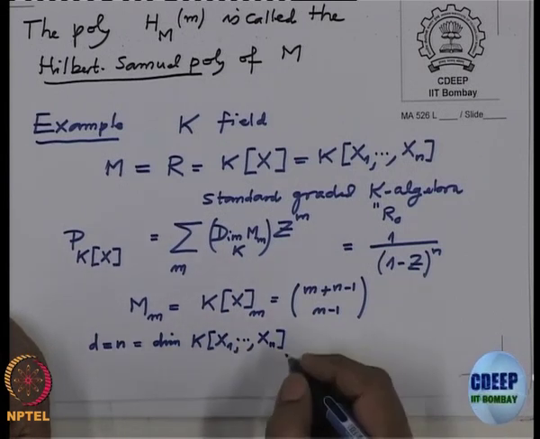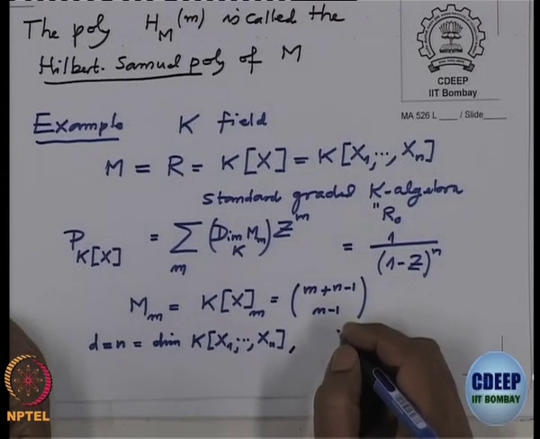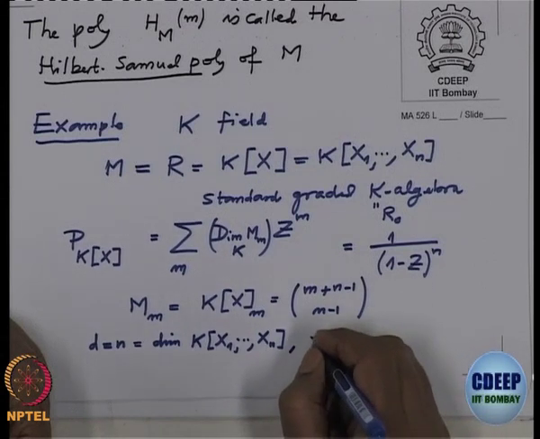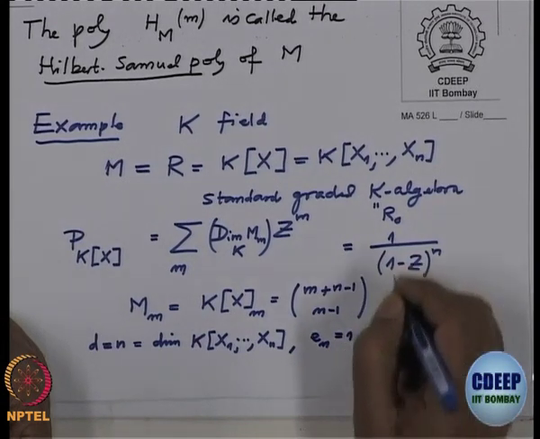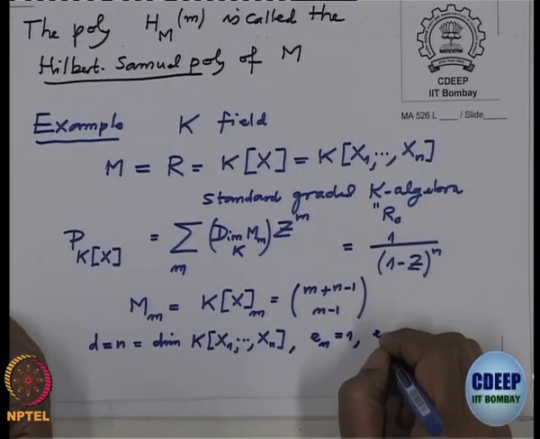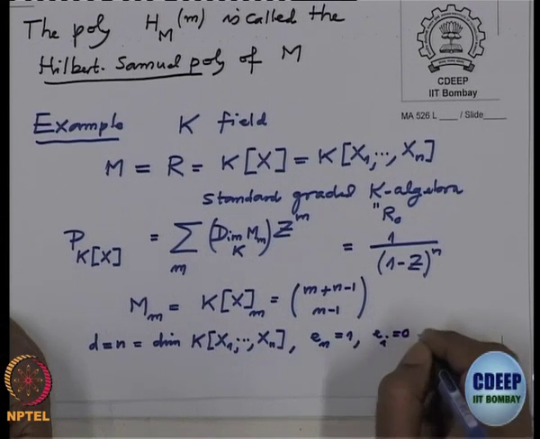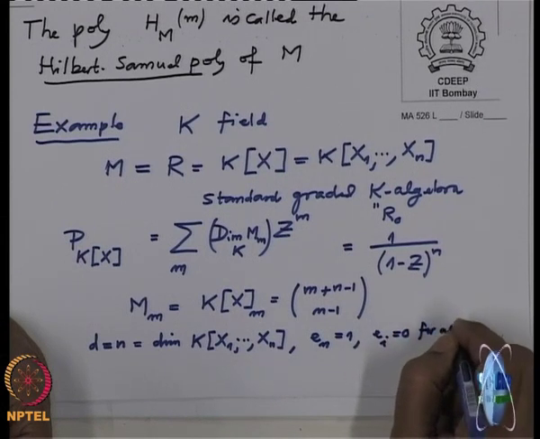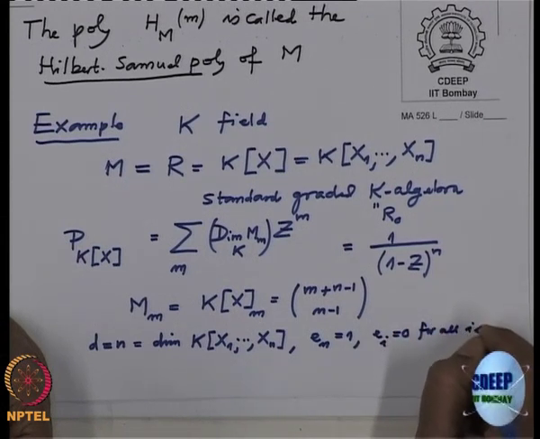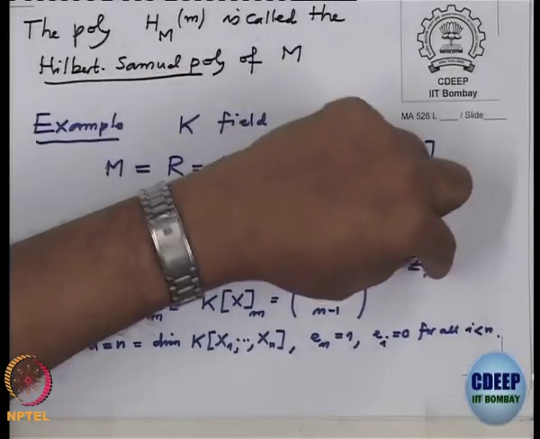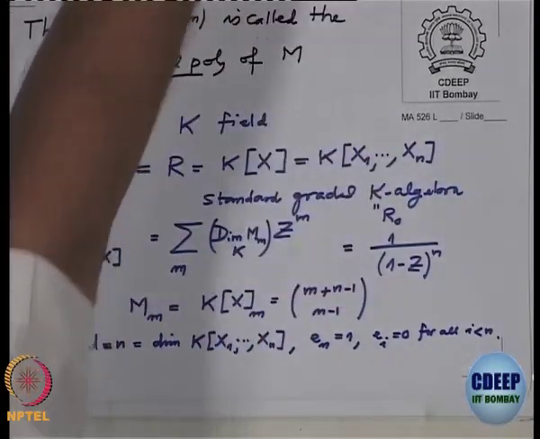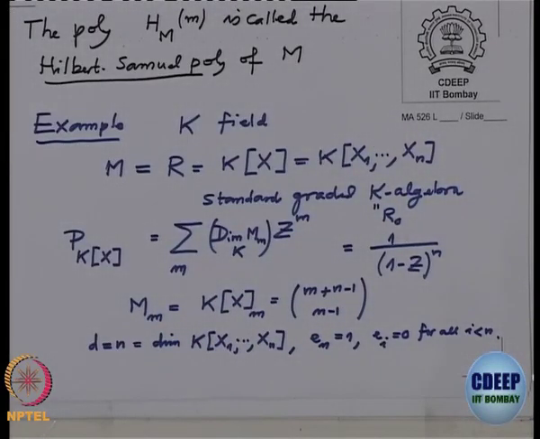Okay, and what is e_n? It has coefficients up to e_n. So, e_n is 1 and all other coefficients are 0 for all i less than n, in the corollary which we have stated, because it is only this, and so the remaining coefficients are 0.